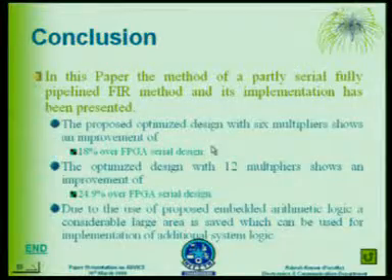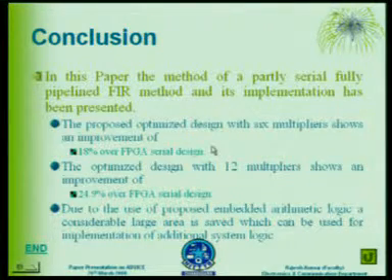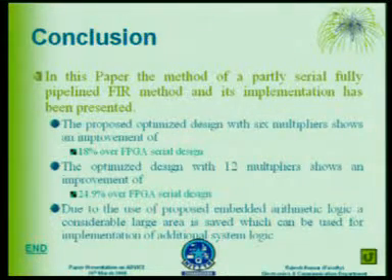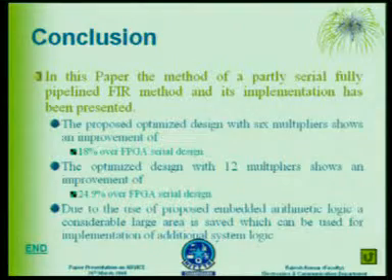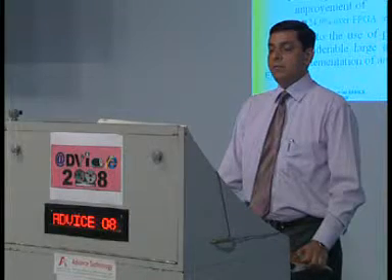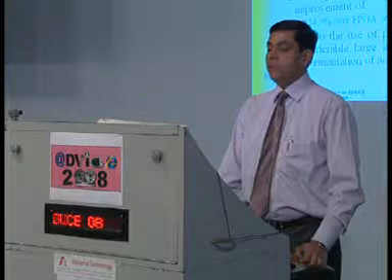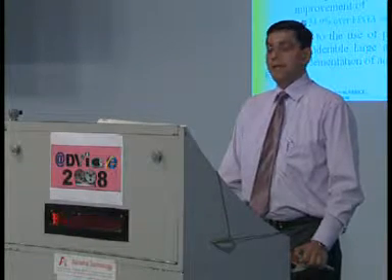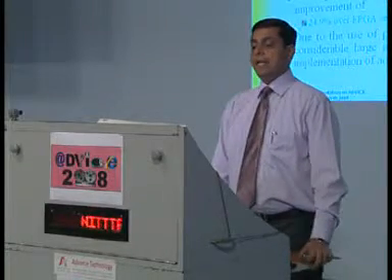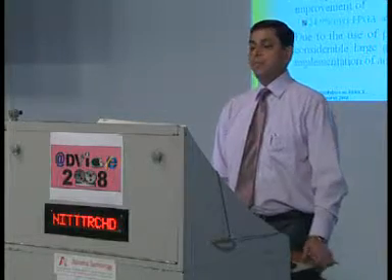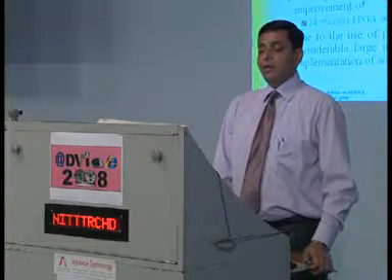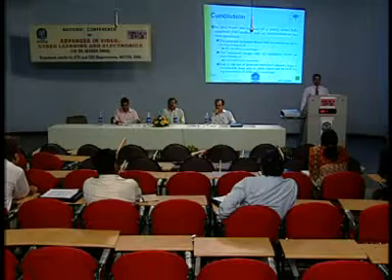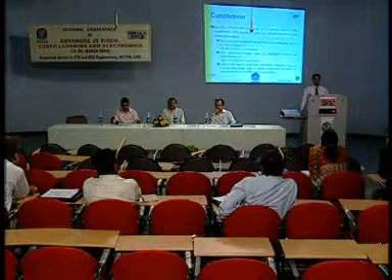So now I will conclude with this proposed design. The optimized design with 6 multipliers shows an improvement of 18% over FPGA serial architecture. The optimized design with 12 multipliers shows an improvement of 24.9% over FPGA serial design. Due to the use of the proposed embedded arithmetic, here embedded multipliers, a considerably large area is saved, which can be used for implementation of additional system logic.